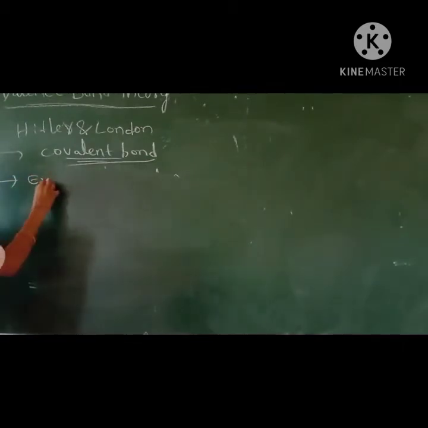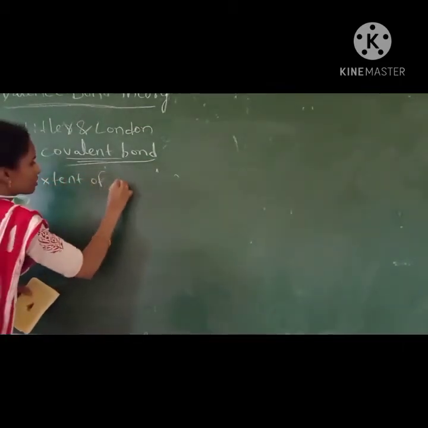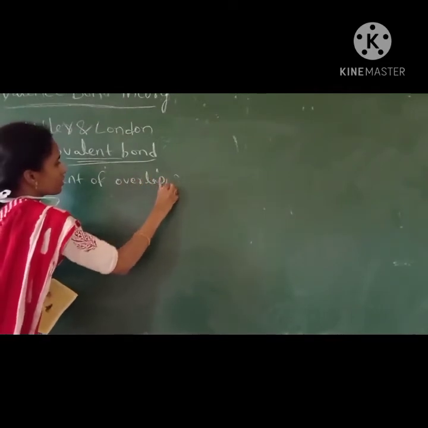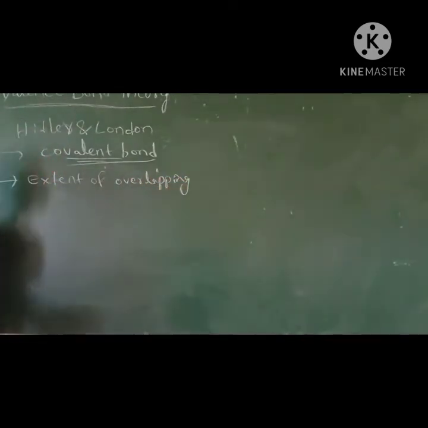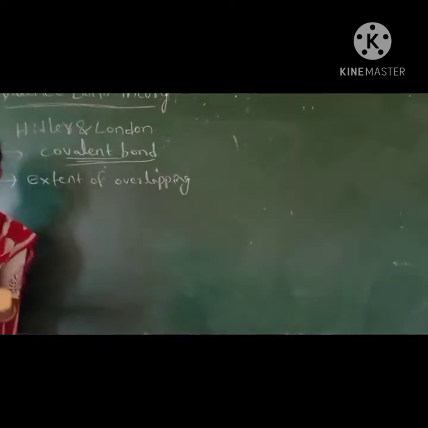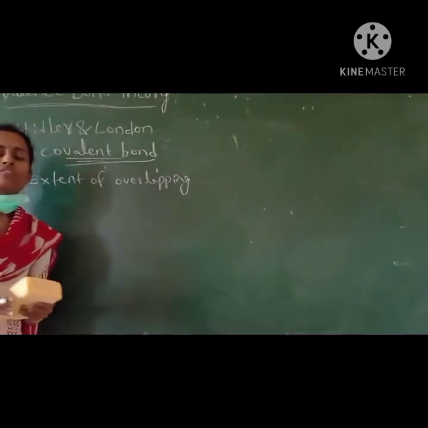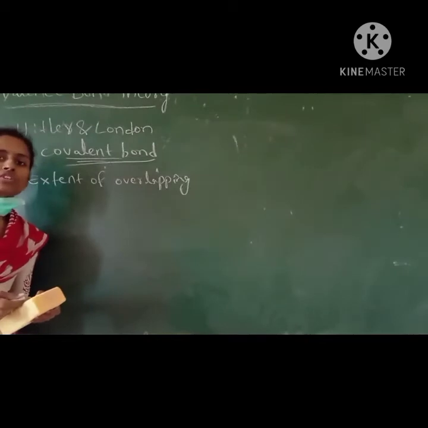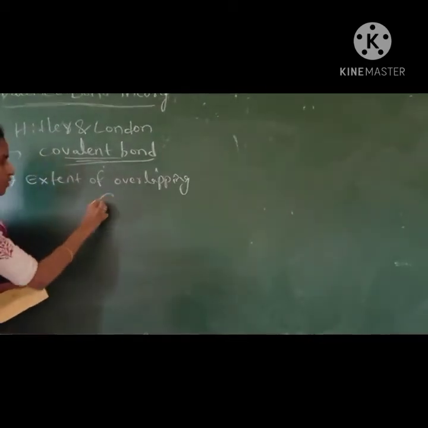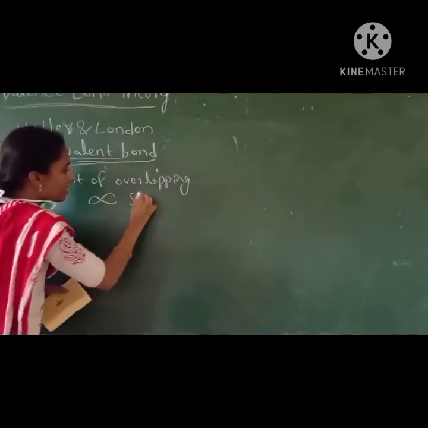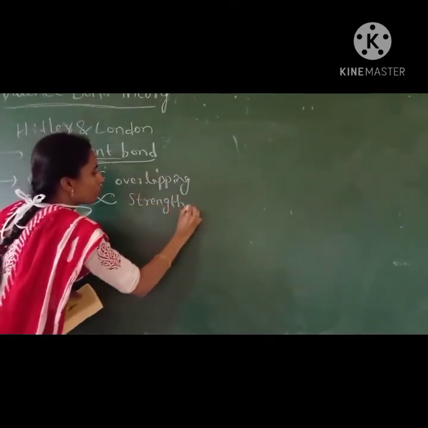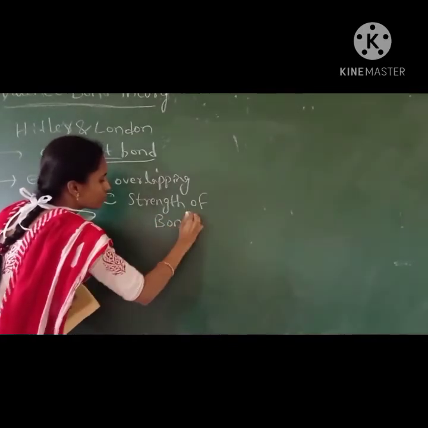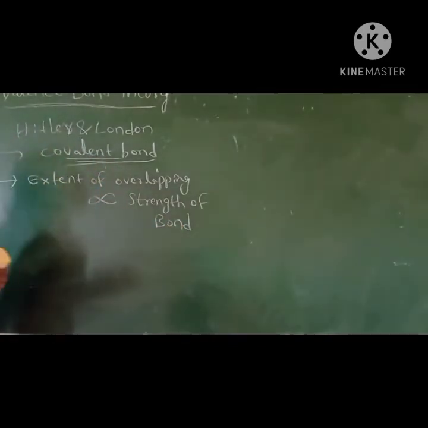Extent of overlapping. The extent of overlapping decides the strength of the bond. If the extent of overlapping is higher, then the bond will be stronger. The extent of overlapping of atomic orbitals is directly proportional to the strength of the bond.